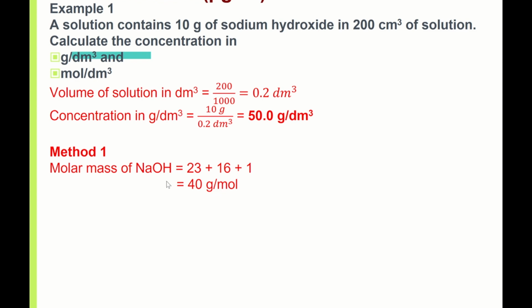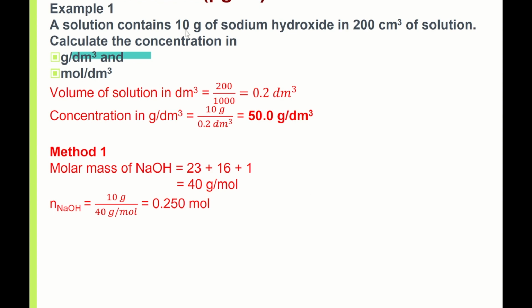So 1 mole, 1 unit of NaOH, is 40 gram. You are given 10 gram, so 10 gram of sodium hydroxide is only 0.250 mole. I repeat, 1 mole is 40 gram, 10 gram is 0.250 mole.